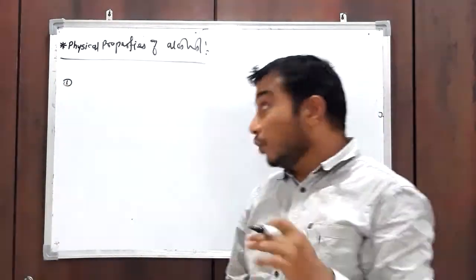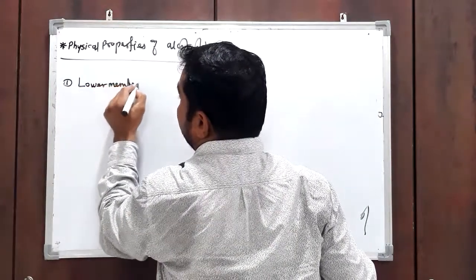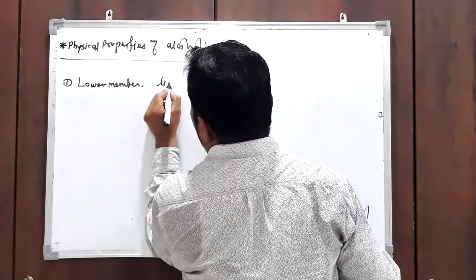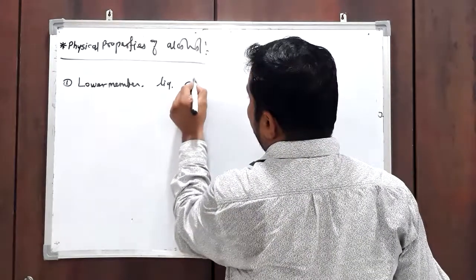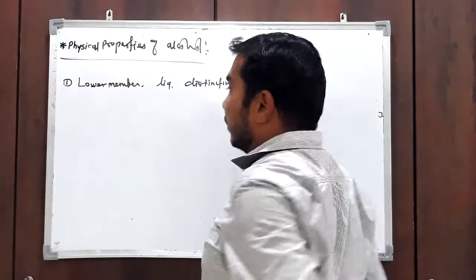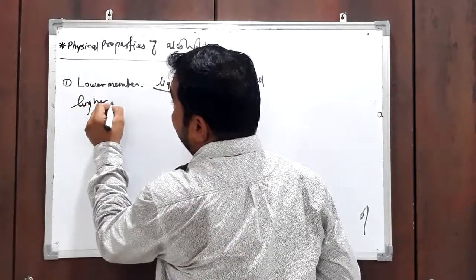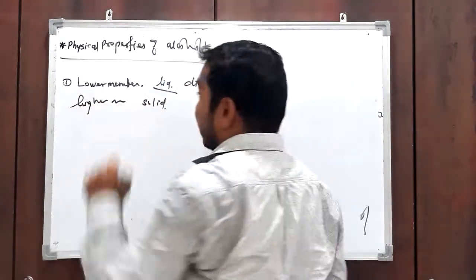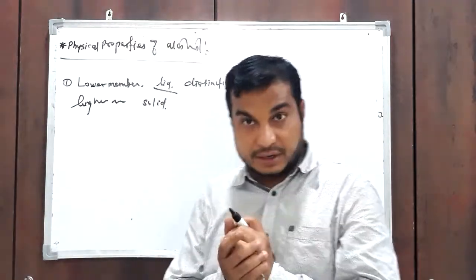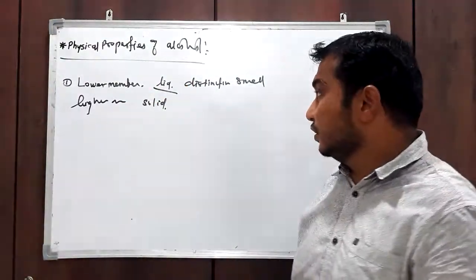In case of alcohol, lower members, like methanol, ethanol, propanol, are liquid in state with a distinctive smell, odor. Okay, they are liquid, and higher members are solid. So lower members of alcohol exist in liquid state and higher members exist in solid state. Due to forces this difference occurs.